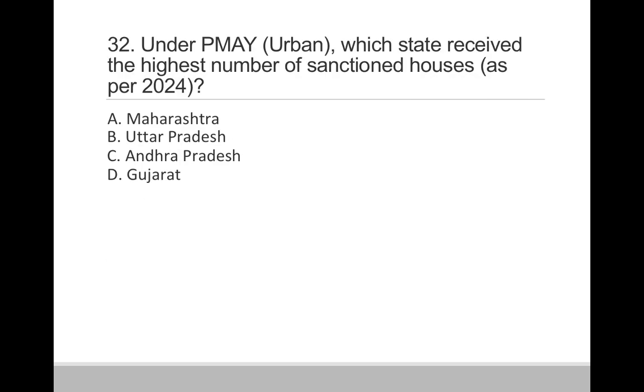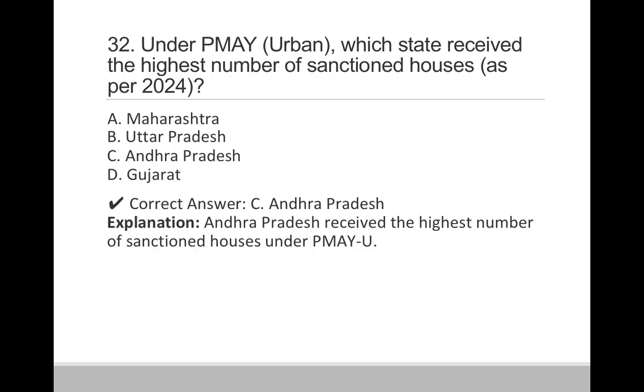Question 32. Under PMAY, that is Pradhan Mantri Awas Yojana Urban, which state received the highest number of sanctioned houses as per 2024 data? Option A Maharashtra, option B Uttar Pradesh, option C Andhra Pradesh, and option D Gujarat. So correct answer is option C Andhra Pradesh. So Andhra Pradesh has received the highest number of sanctioned houses under PMAY urban.